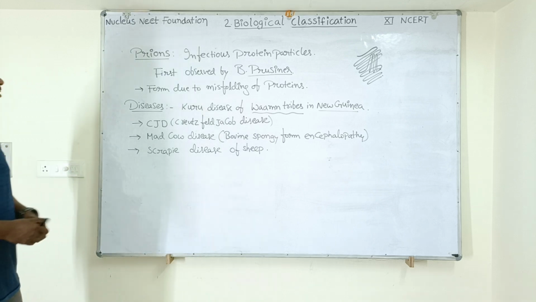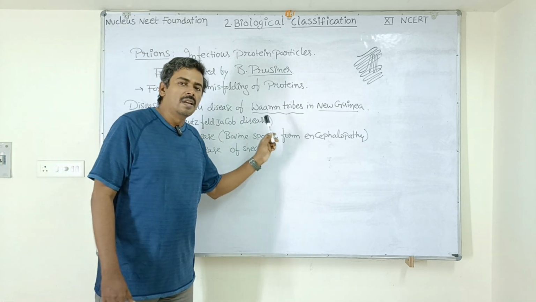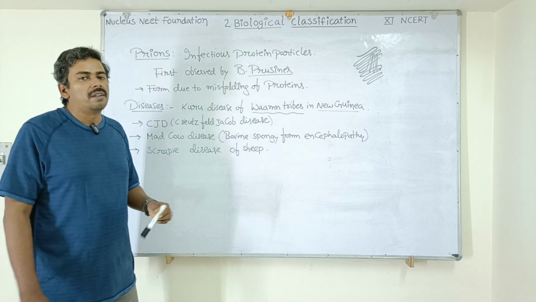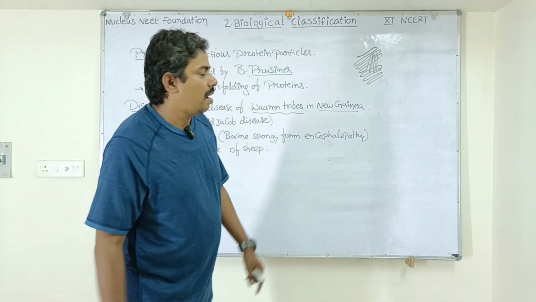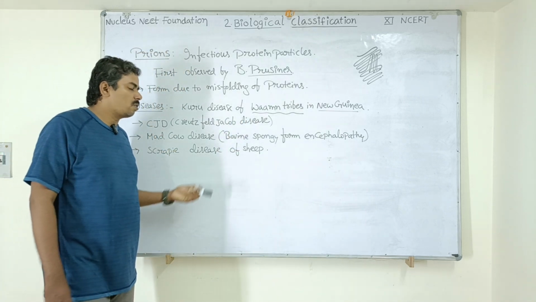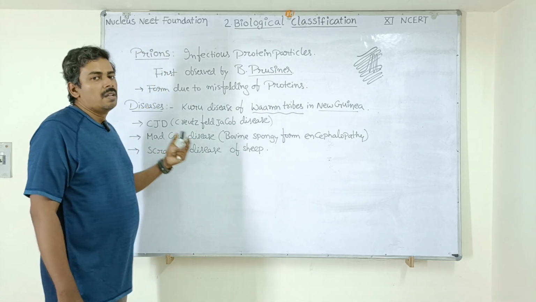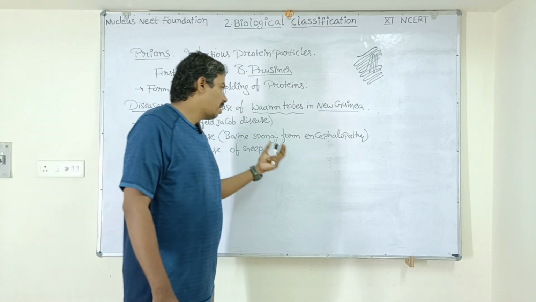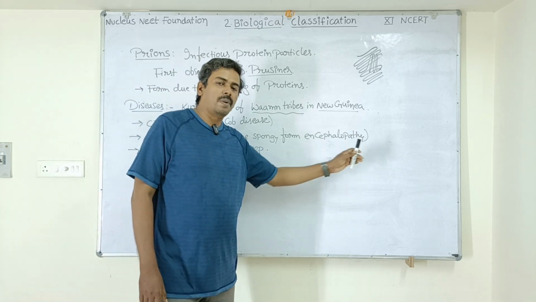Next, another disease is CJD, called Creutzfeldt-Jakob disease. It is a neurological disease where the prions are formed inside the brain and the nervous system will be affected. Next, mad cow disease. Here also the cattle like cows and buffaloes will be affected by prions. The prions which are formed in the brain are going to damage the brain. They are going to cause encephalopathy.